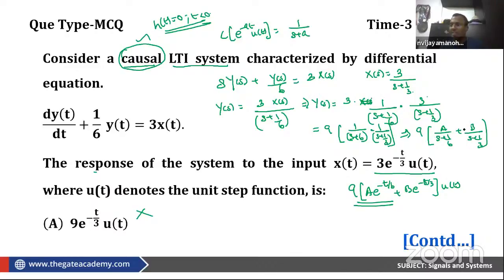If A is 0, I'll get only the s plus 1 by 3 fraction, but in the original response I have both s plus 1 by 6 and s plus 1 by 3. Both the terms are present. So definitely this cannot be the option.